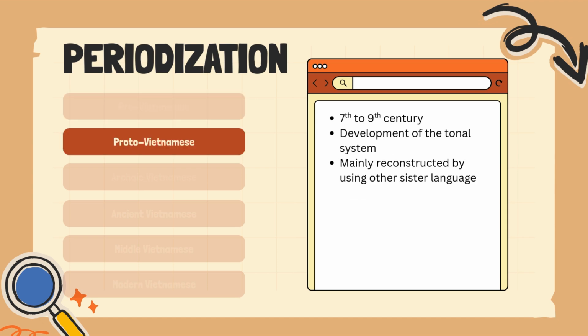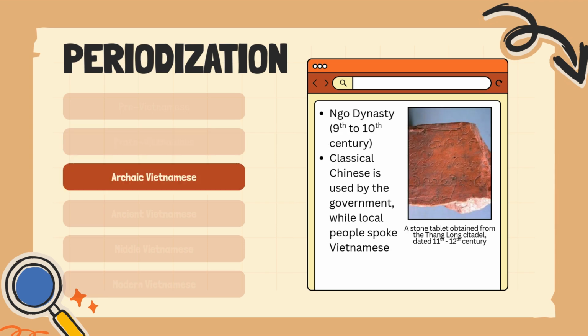Next is Proto-Vietnamese. Again, very little records survived during this period of time. It takes place between the 7th to the 9th century, but during this period, we see the development of the tonal system that is commonly used in Vietnamese today, and this was done mainly by using other sister languages to reconstruct this theory.